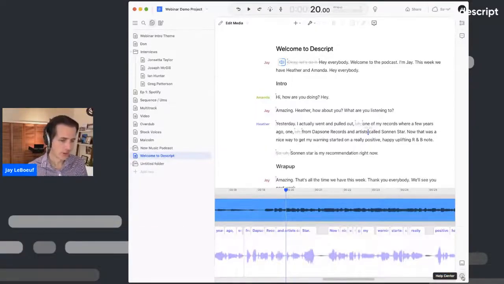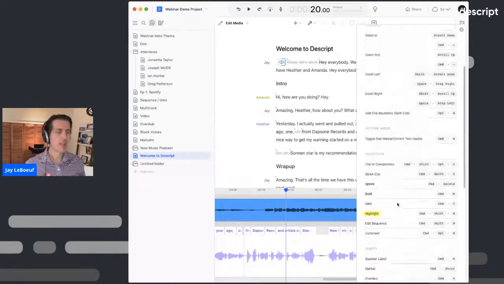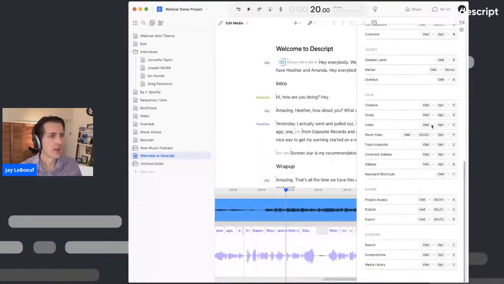It's our Help Center. So if you click on that, and then click on Keyboard Shortcuts, now it'll unroll and show you all the essential keyboard shortcuts that you need to know to use Descript. Things like playing automatically, jumping back and forth, increasing playback speed, scrolling up and down, making highlights, everything like that. So I'd encourage you to click on there.